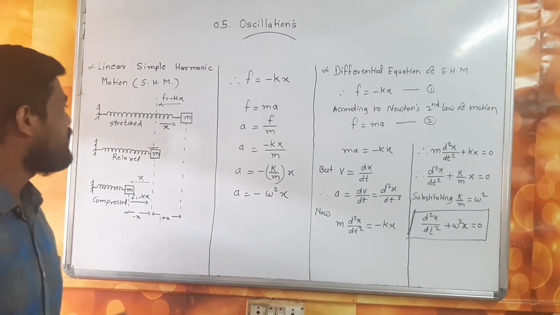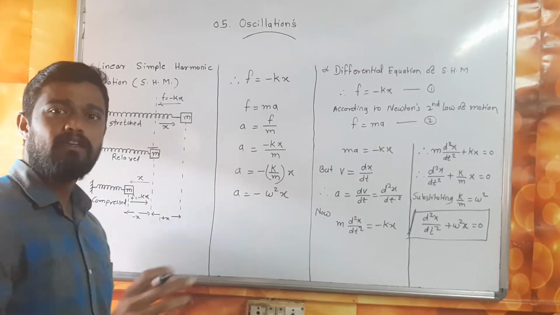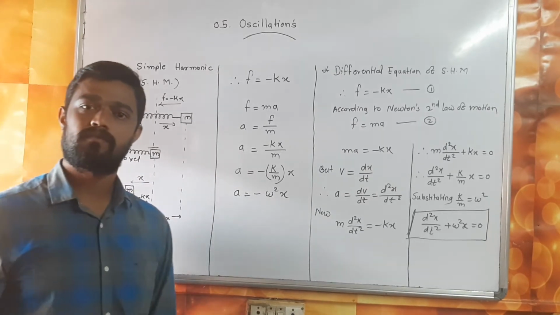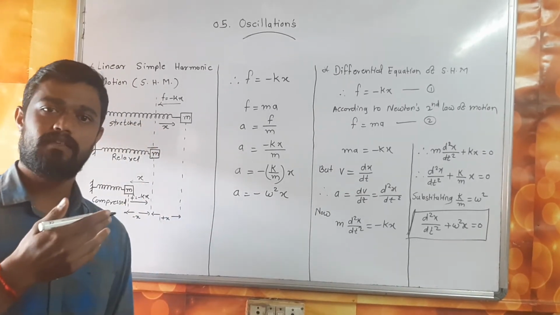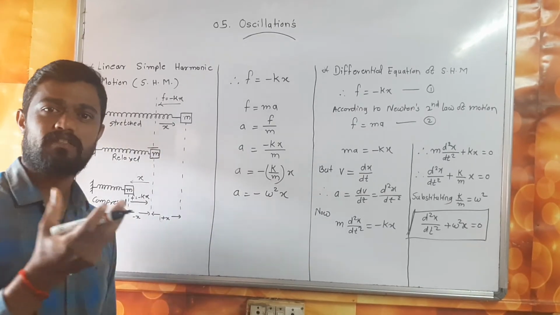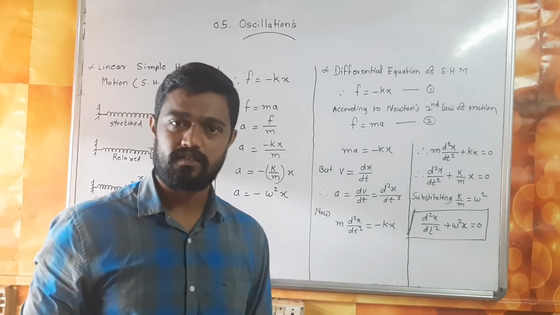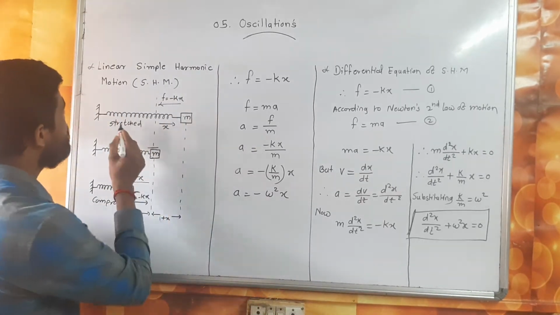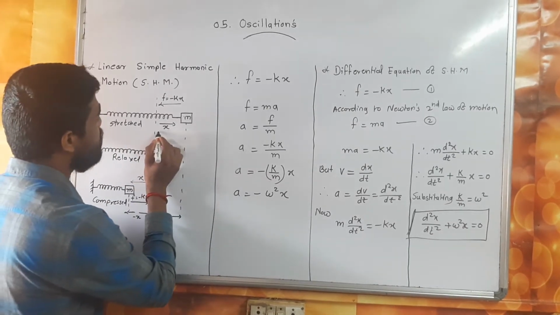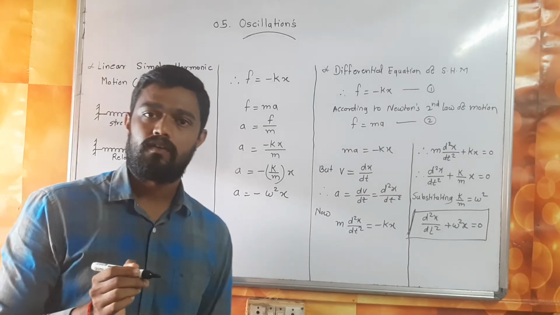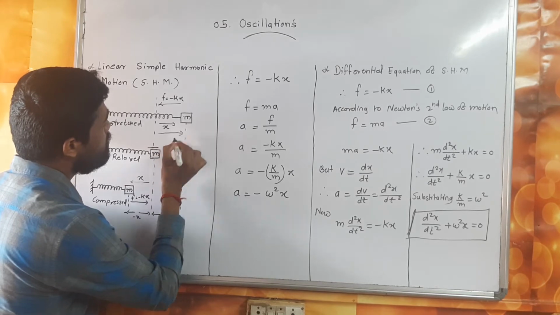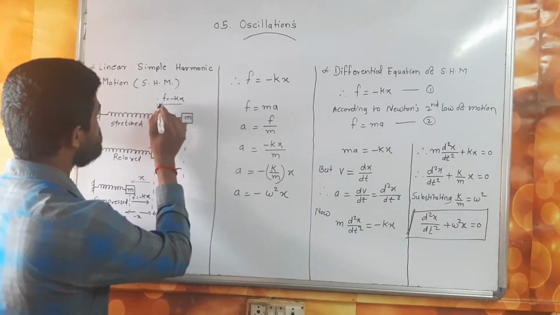What happens here? When the block is pulled towards the right side and released, you get oscillations. The string will be compressed and stretched. When the string is stretched, the displacement is defined as x, directed in this direction, but the force is directed opposite.